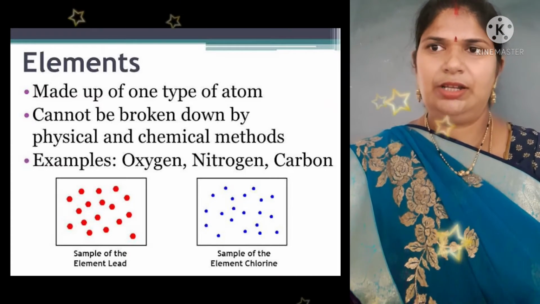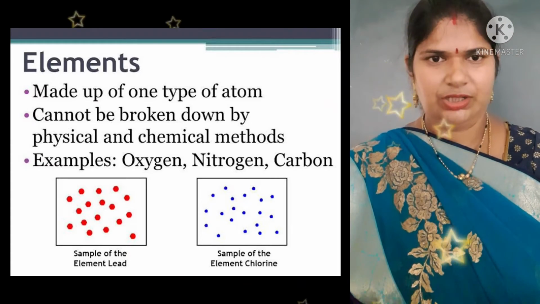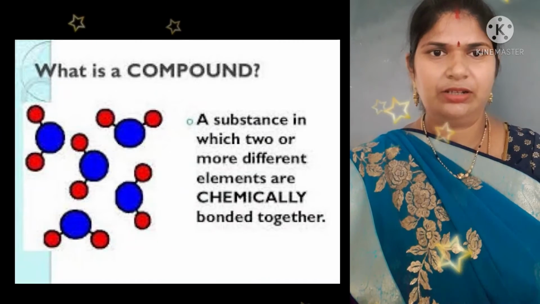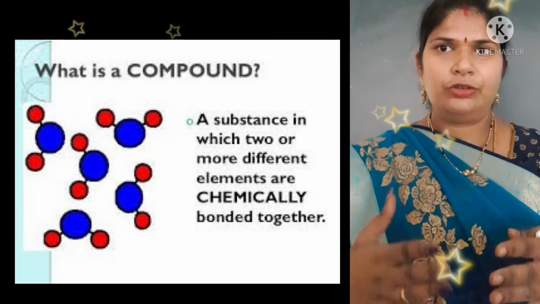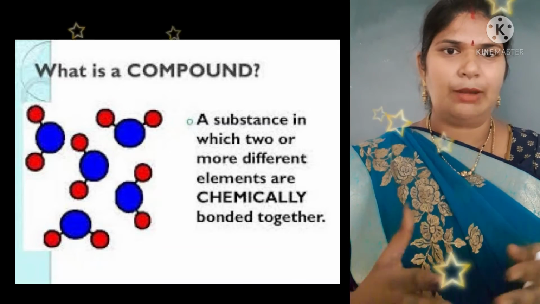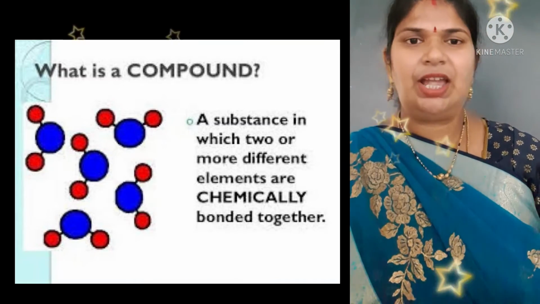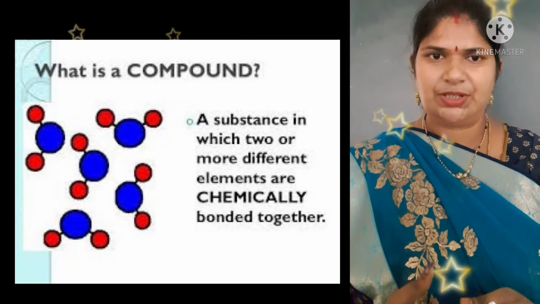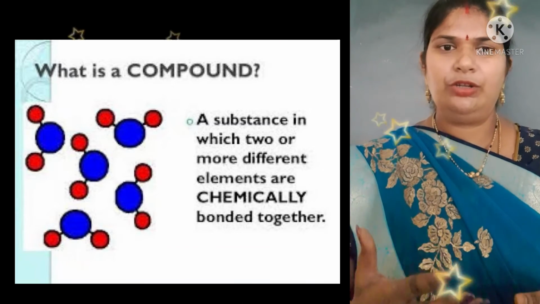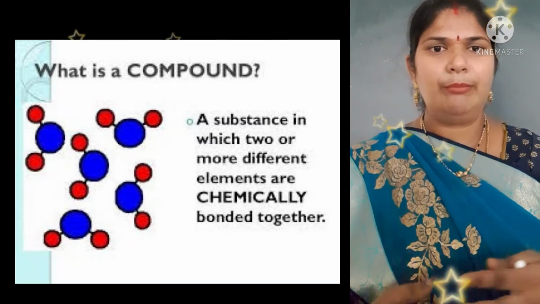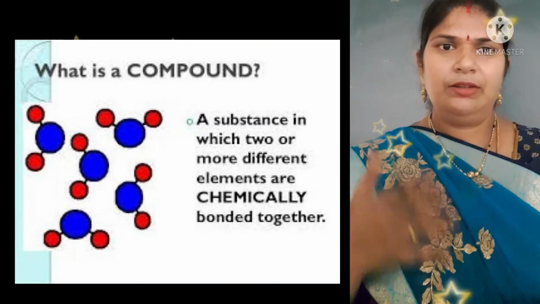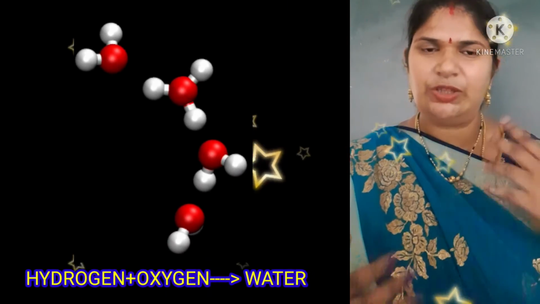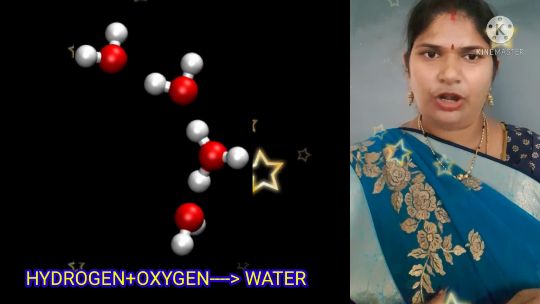Next, coming to compounds. What are compounds, children? A compound is a substance that is formed when two or more elements combine chemically. For example, when hydrogen combines with oxygen, what is formed?